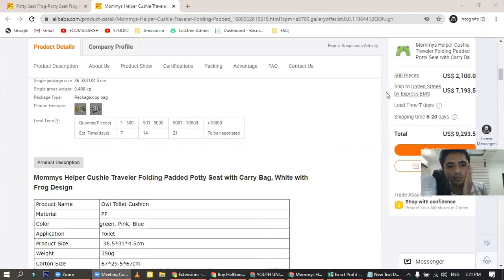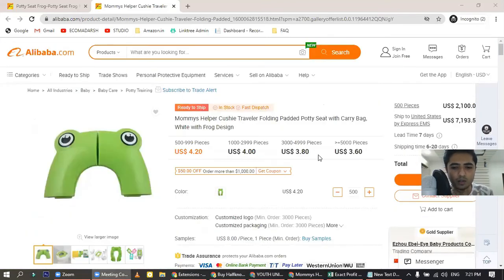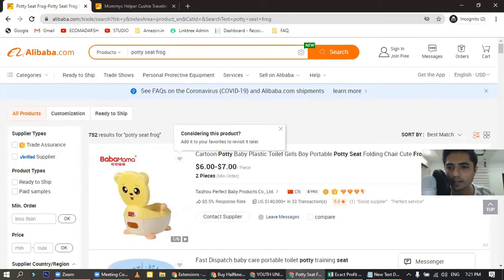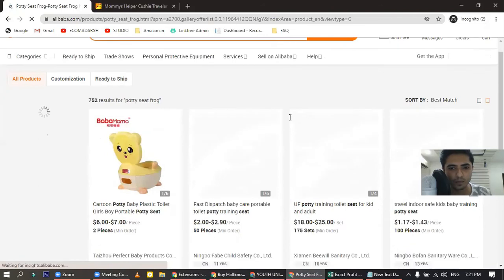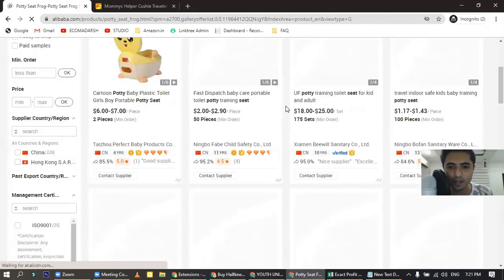So yeah, here is what you can do. First of all, when you are on Alibaba, now this is some additional information. This is not covered in the product research, but still I'm sharing it because so many of you are asking me about the supplier details and whatnot. So first of all, on Alibaba, just go to the top and click on this button so you can see many products in one page. Now here we are going to do some supplier analysis.